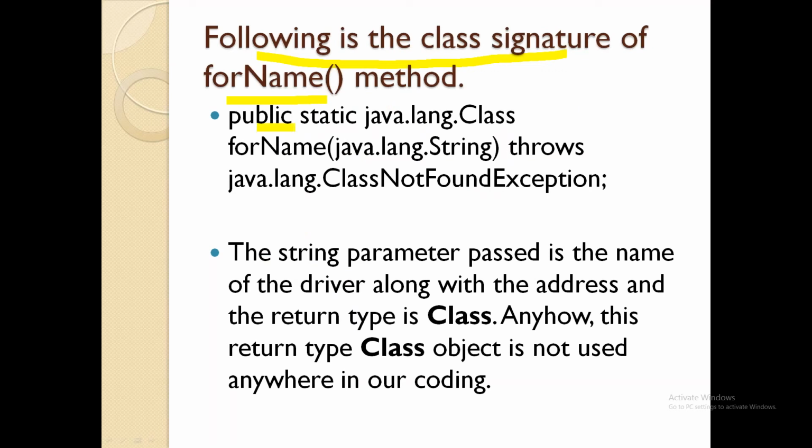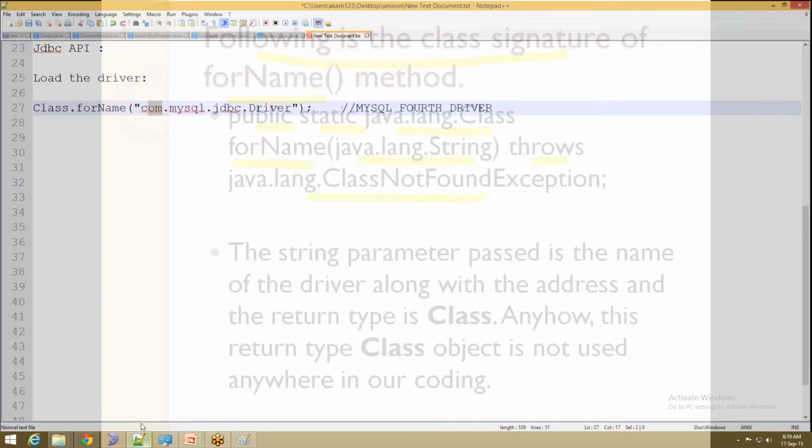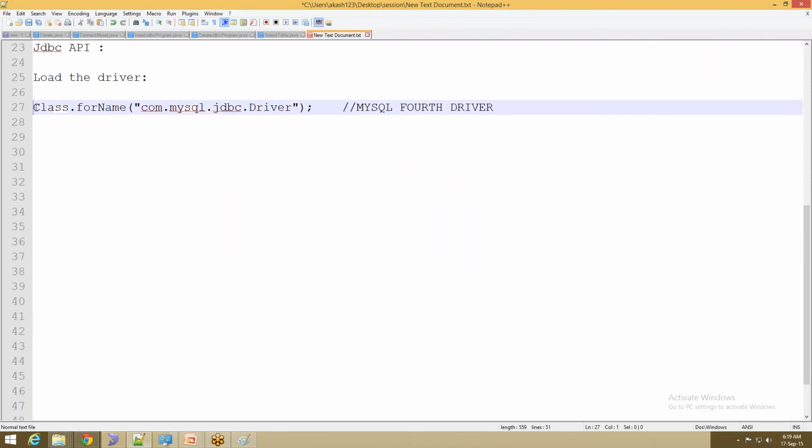So public static, the return type is java.lang.Class. forName is a method which is expecting a string, and in the signature you can see it throws java.lang.ClassNotFoundException. Meaning, Class.forName is a method which is expecting a string parameter.